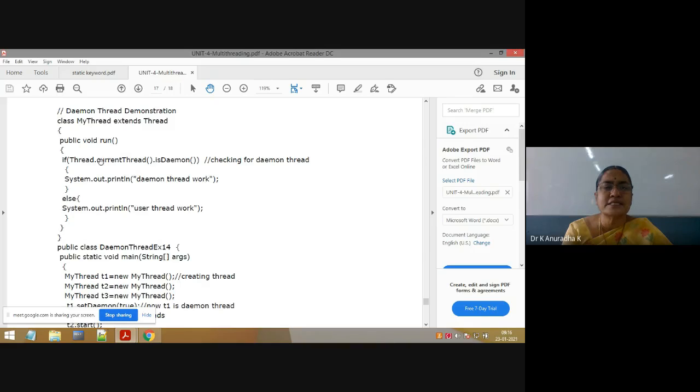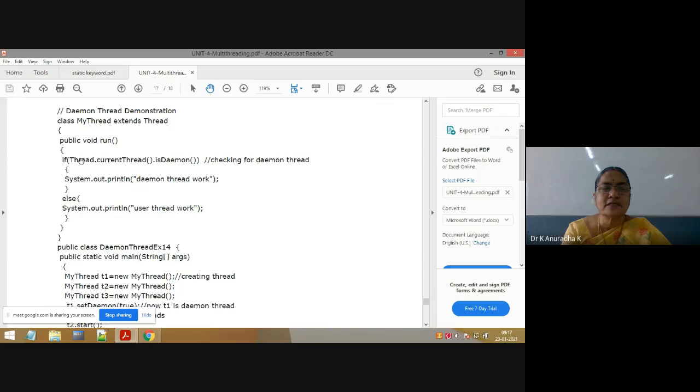But here, inside this thread, Thread.currentThread gives the current thread as this thread. Thread.currentThread().isDaemon will give you either true or false, no? Now it is checking for a daemon thread. If your thread is a daemon thread, it will give you true. If your thread is a non-daemon thread, it will give you false. I will explain this later.